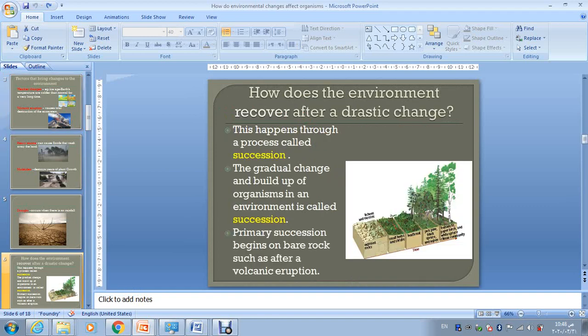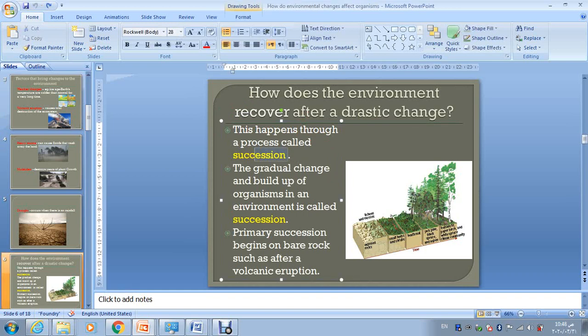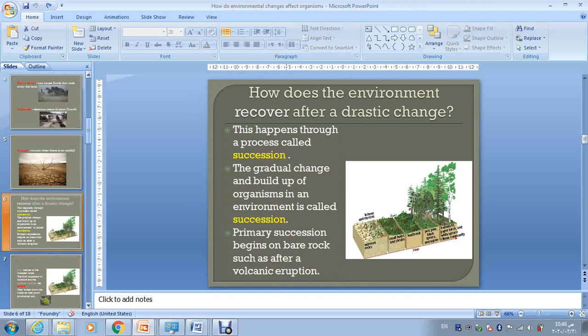Earth tries to recover from what happened, right? And we call this process succession. It's a gradual recovery, a gradual change and build up again, becoming healthy again, growing again. So the earth needs to do the succession process.